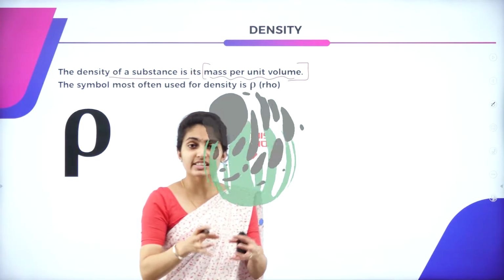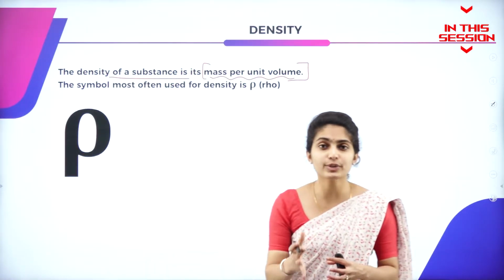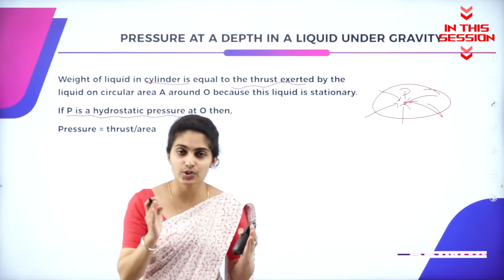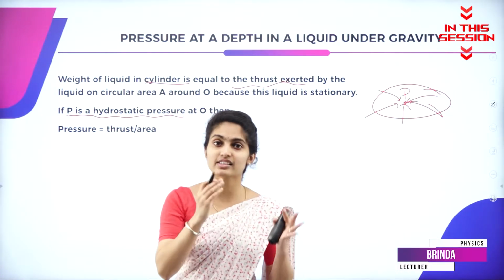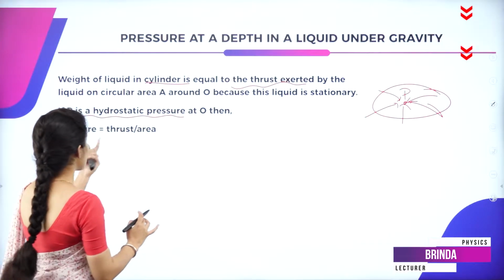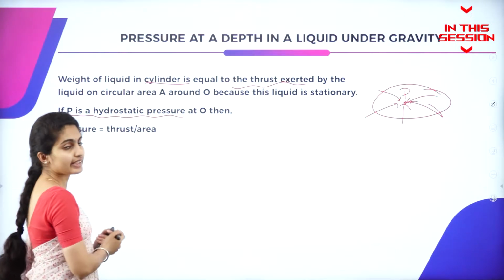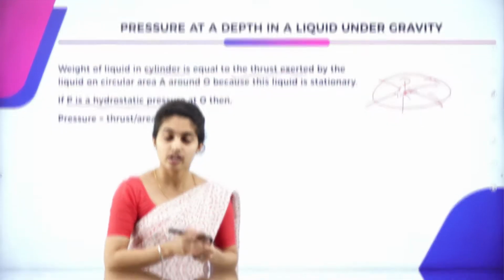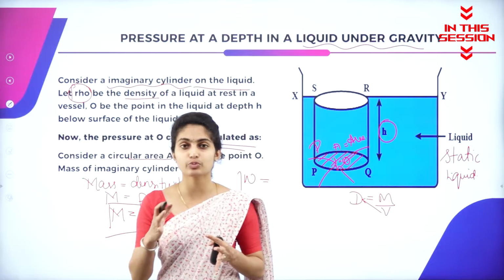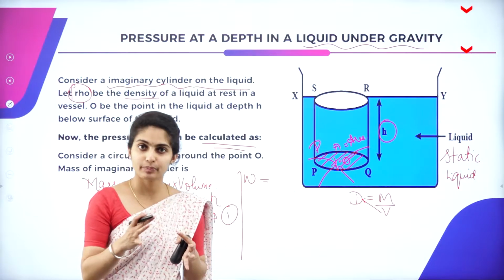Substance which possesses its mass per unit volume on the whole is termed as density. At rest, the fluid is exerting certain pressure. If that pressure is said to be P, then the pressure is equal to thrust which is acting upon per unit area. On Earth, the gravitational effect is always constant. It is said to be 9.8 meter per second square.